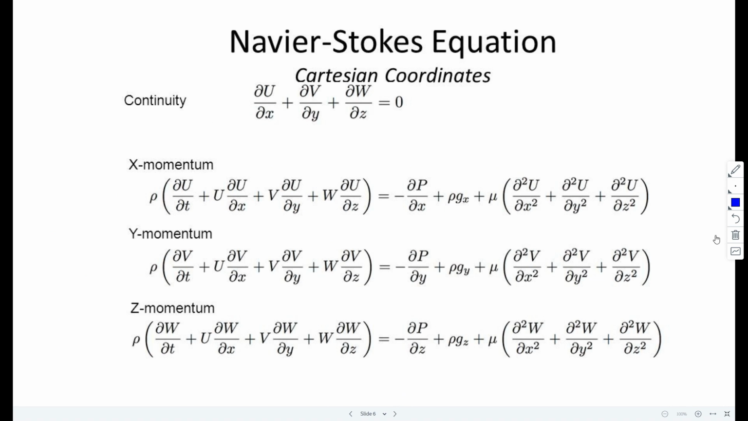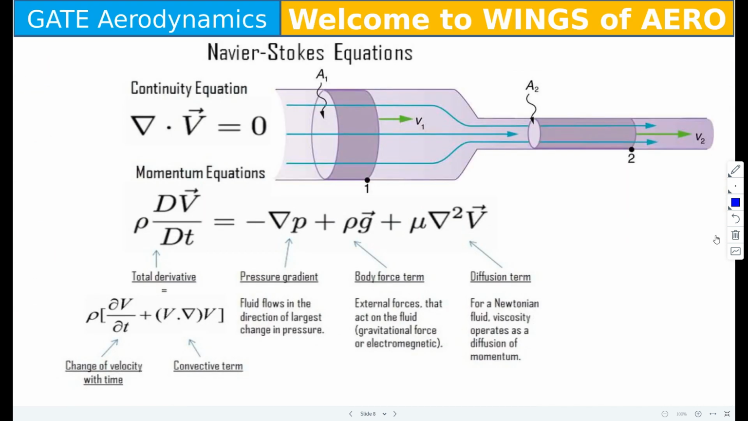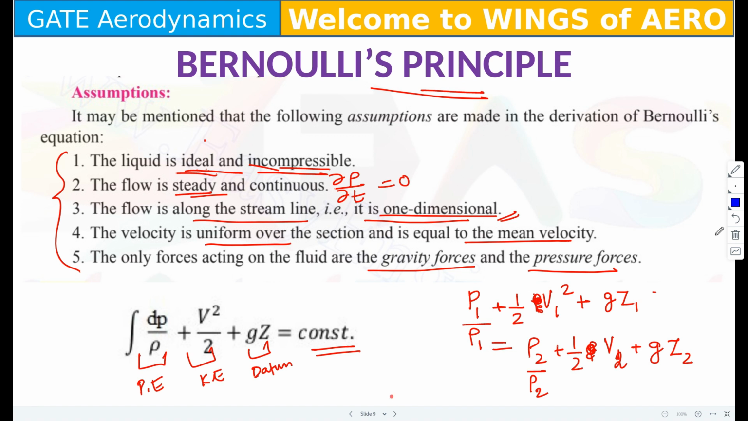Moving to the next was the energy equation. We covered the principle of the energy equation and how it differs from the momentum equation. Here we have the factor called internal energy. Then we also looked into Bernoulli's equation, its assumptions and formulas.